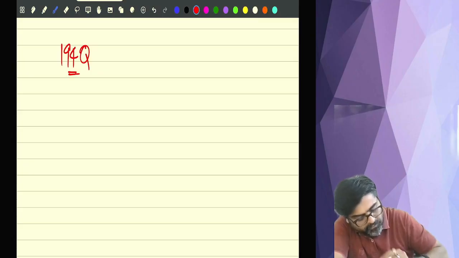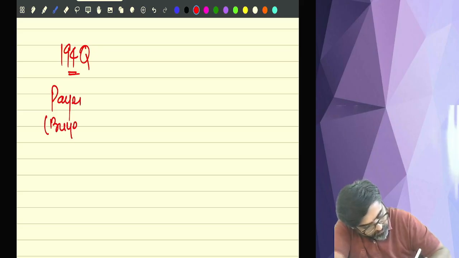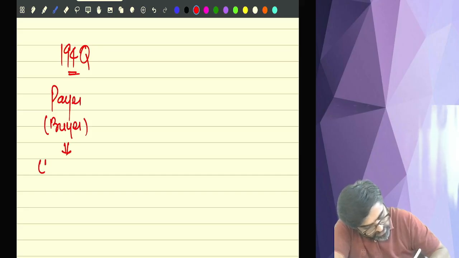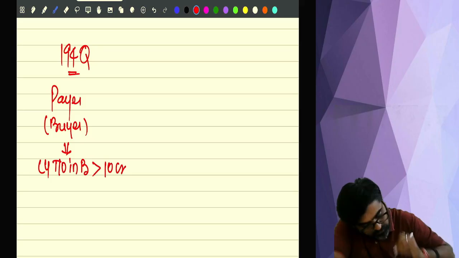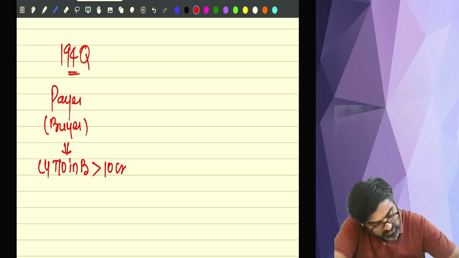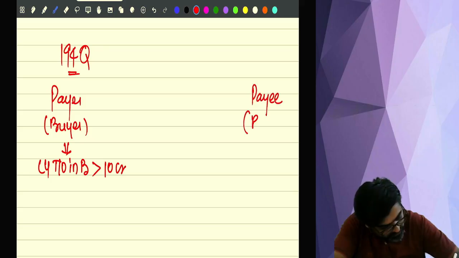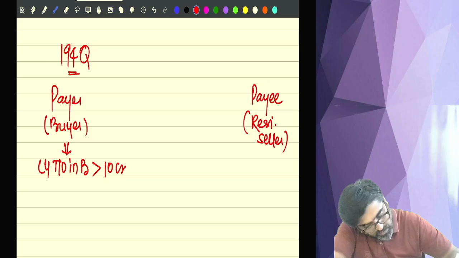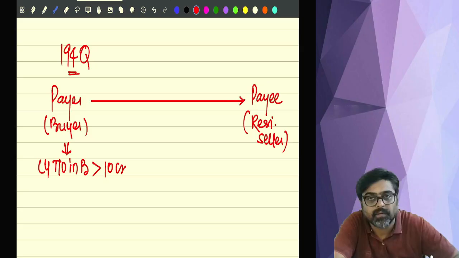This section says that a payer who is a buyer, his last year turnover in business was more than 10 crores, and this buyer has purchased some goods from a resident seller, and for the purchase of specified goods, he is making the payment.